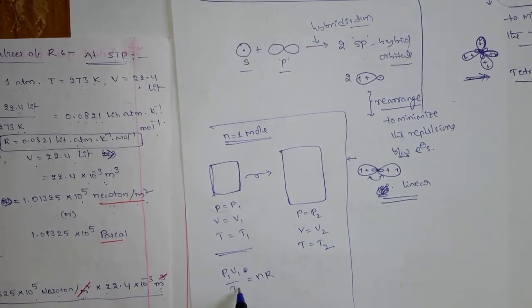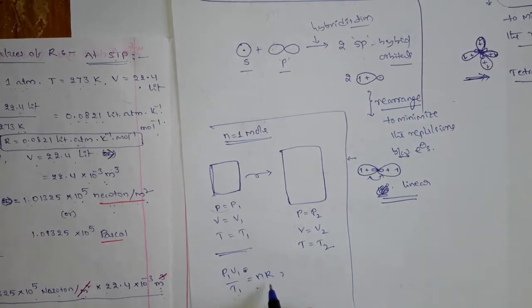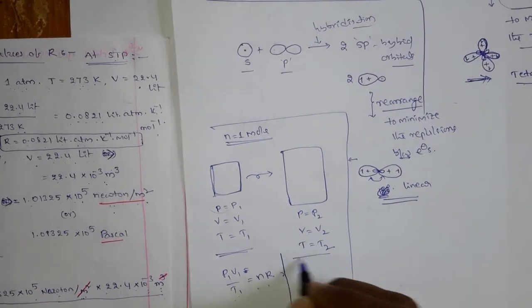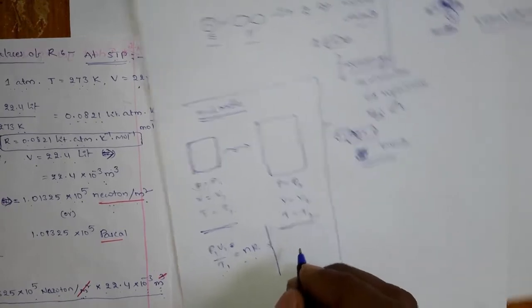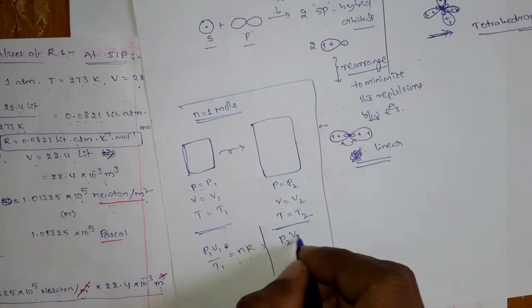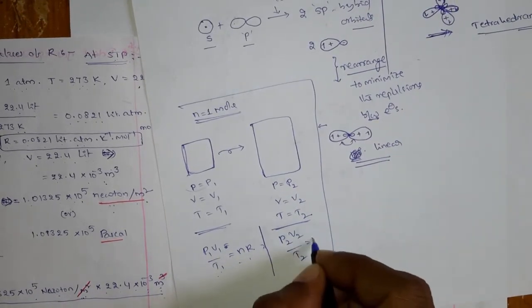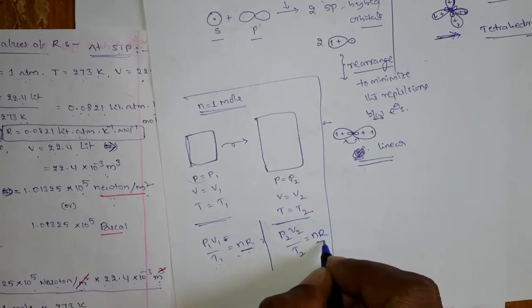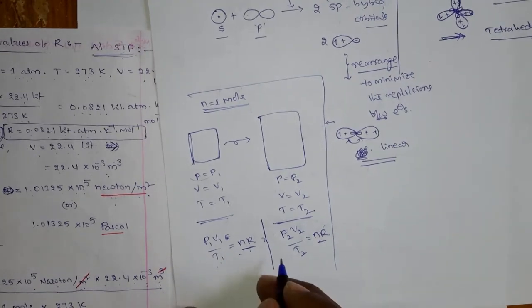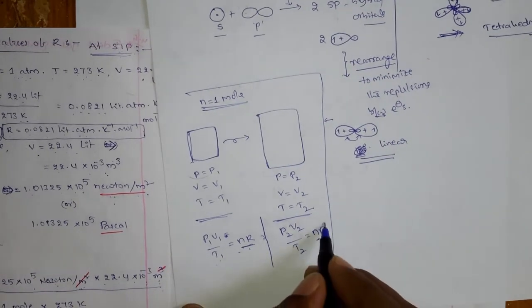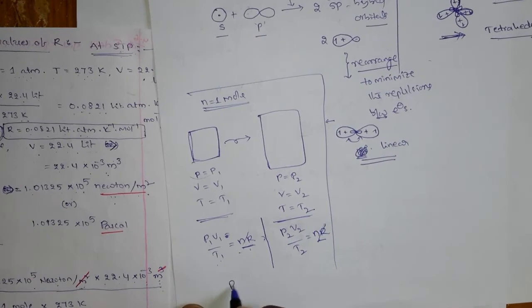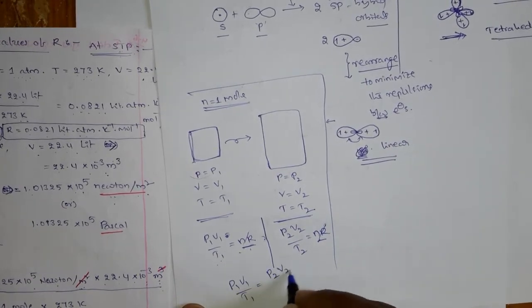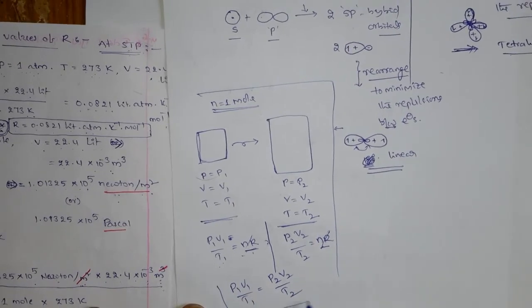For the second conditions, P2 V2 by T2 is equal to NR. Since NR and NR are the same, they cancel, and you can write P1 V1 by T1 is equal to P2 V2 by T2.